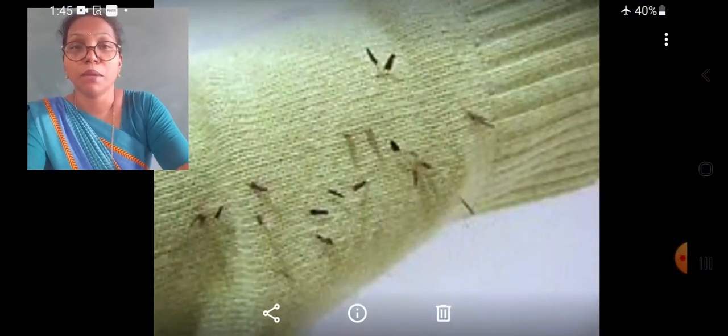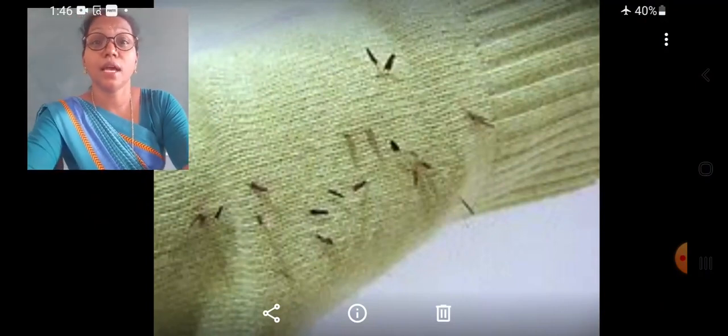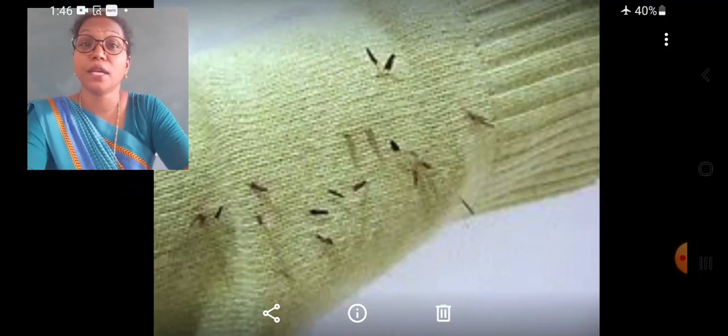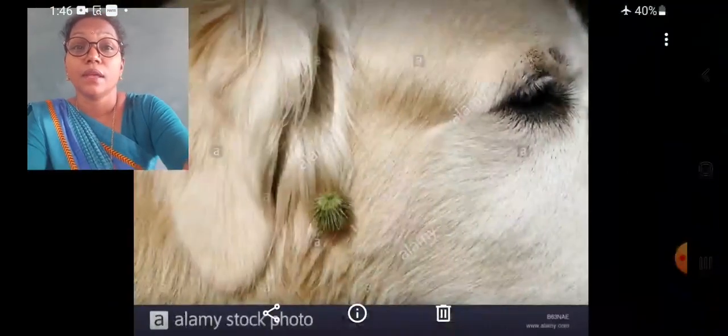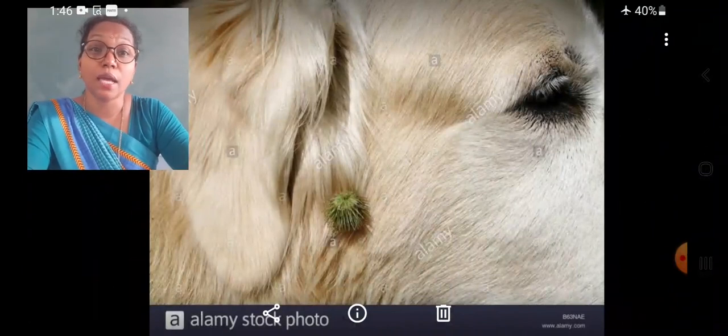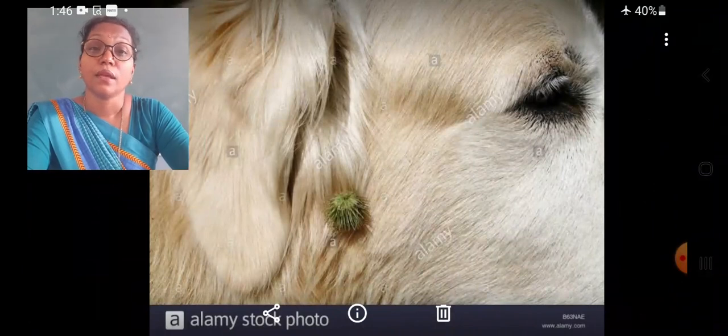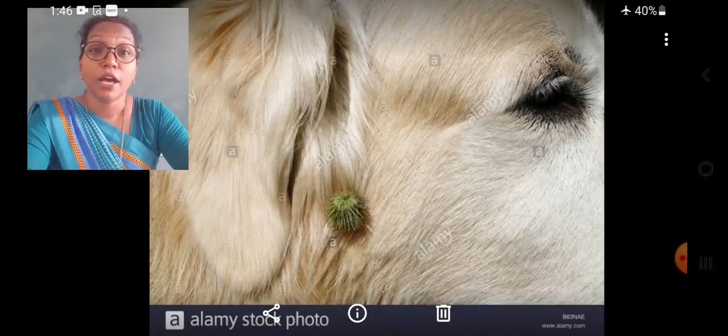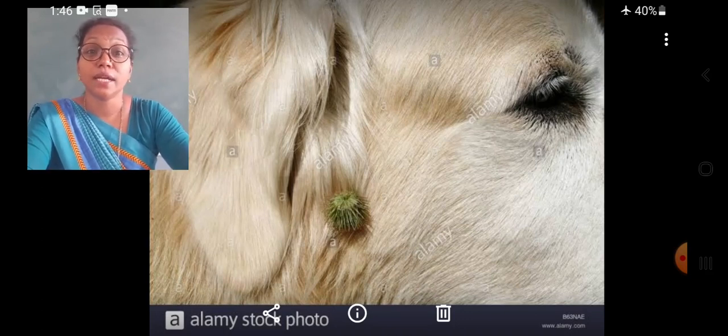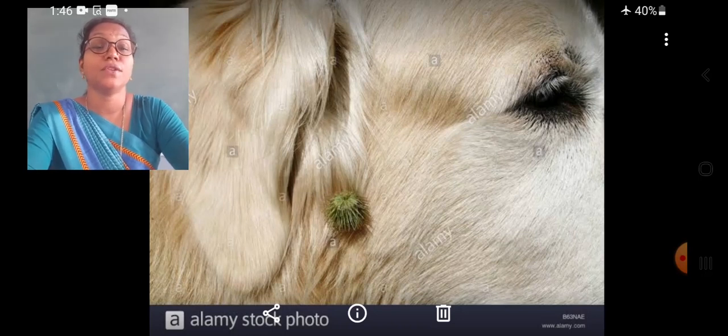Now children, the human beings are also agents of seed dispersal. Hooked seeds attach to us when we go to fields or some other places. When we remove them, they fall elsewhere. Also animals such as dogs, cats or other fur animals get these hooked seeds attached to their fur, and when they shake their body, the seeds fall on a new place and develop into new plants.